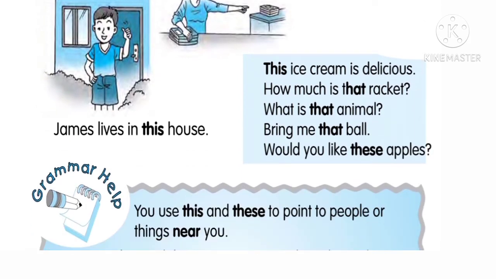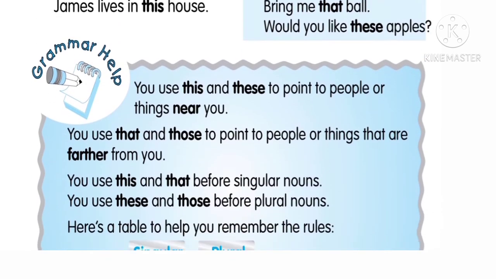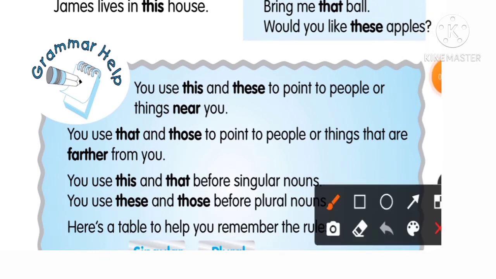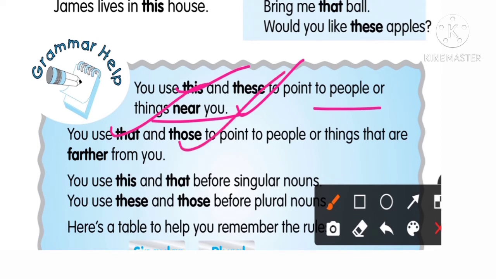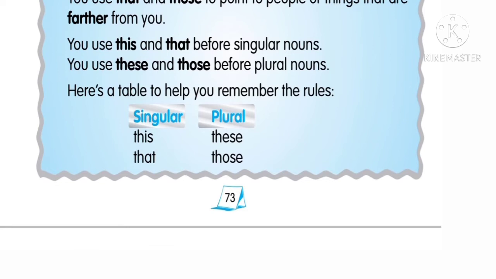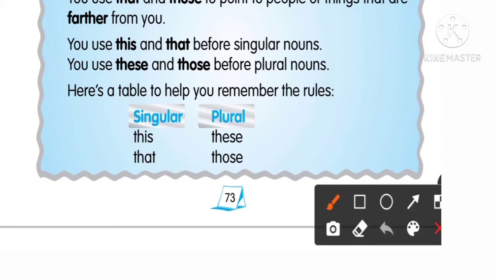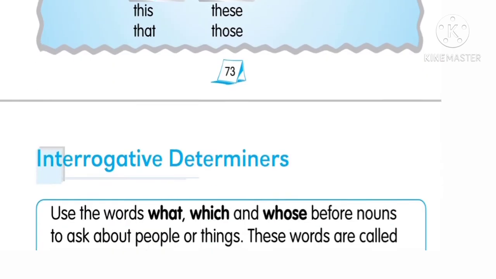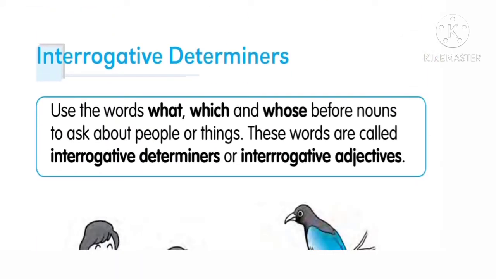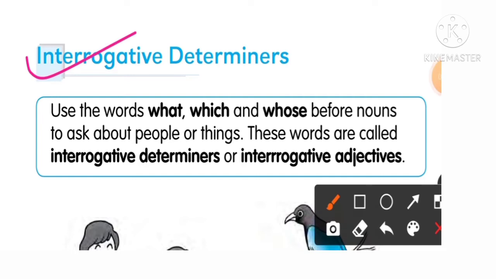Now see, these are the examples. Just have a look at it. Here you use this and these to point to people or things near you. And we can use that and those to point to people or things that are further from you. Remember, this and that fall under singular, and these and those fall under plural. Then we have another part of determiners, that is the interrogative determiners. We all know interrogative means questioning.